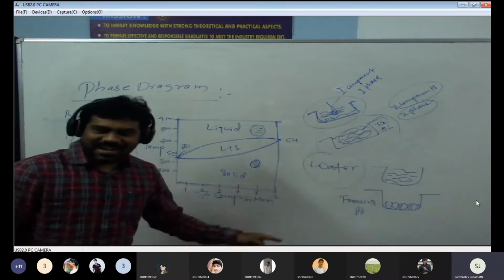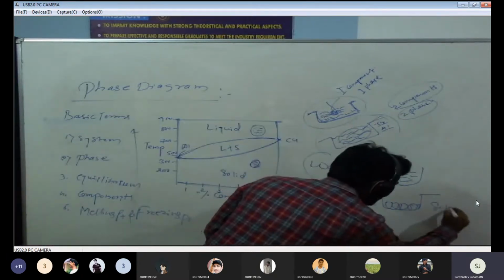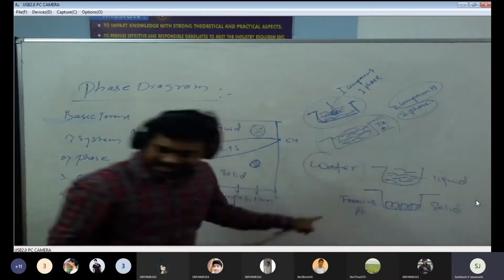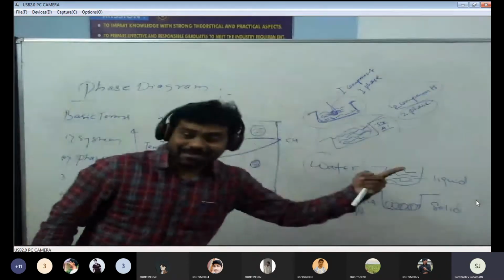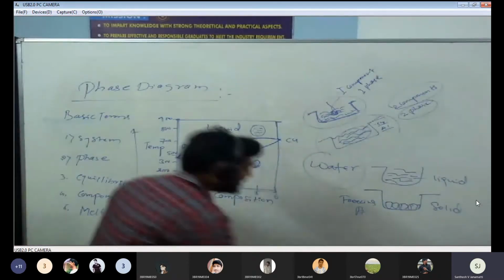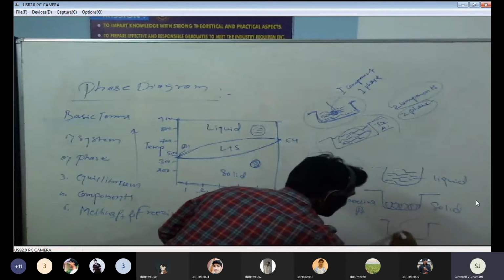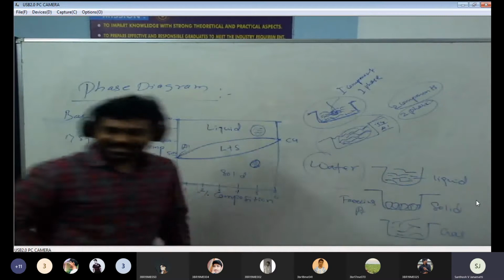Now water has one more phase, that is the solid phase. This is the liquid phase. And water has one more phase when we are heating this water to an elevated temperature, above 100 degrees Celsius: gas.